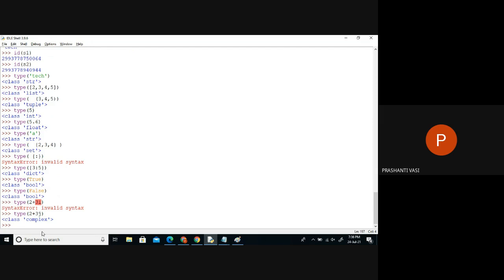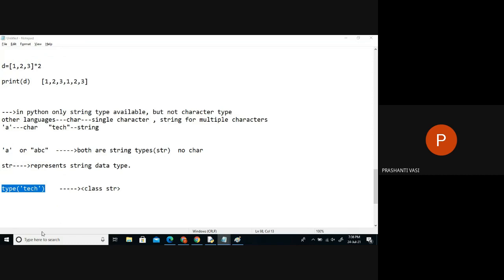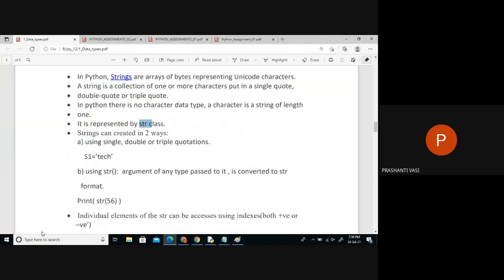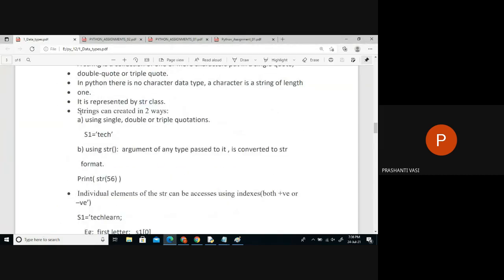There are more advanced ones, like stack, queues, linked list. There are many more, but they don't come in the basic ones. These are the basic data types. And a string object can be created in two ways. One is whenever you write double quotes or single quotes or triple quotes, automatically a string object is created. And you can take a reference to it.